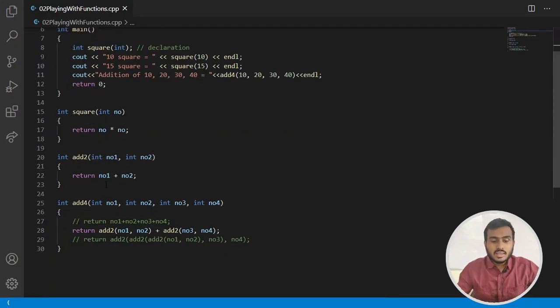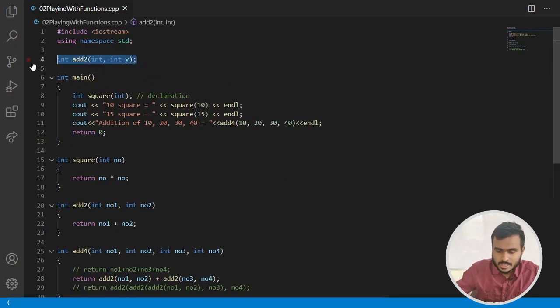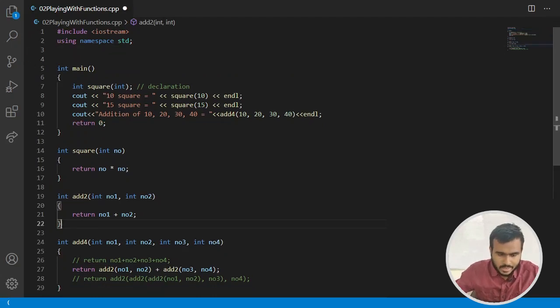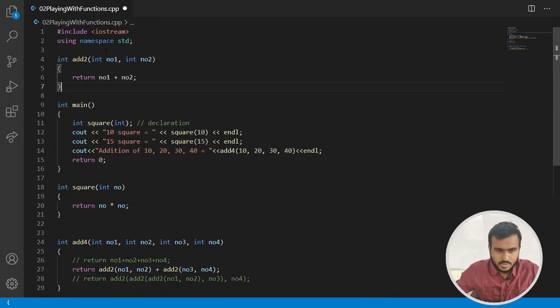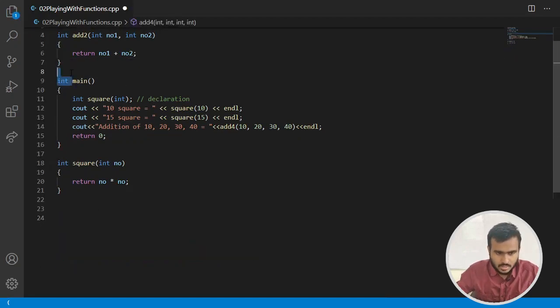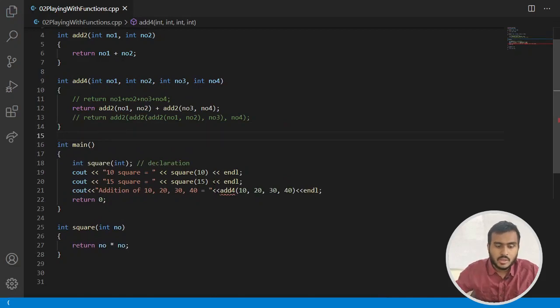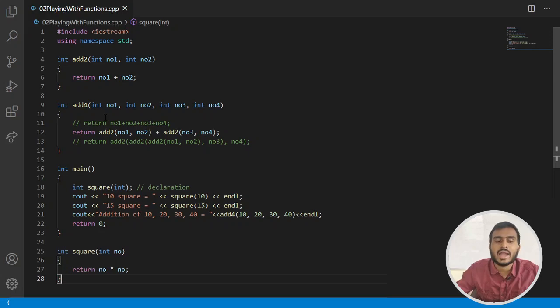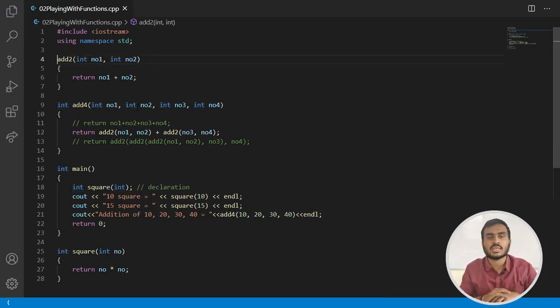All right, another important thing. Now let's forget about this declaration. Let me remove this and take this thing back over here, and take this thing on the top as well. Now you can see that we have two functions, add2 and add4. In the definition I am writing the return type of the function, that is int. What will happen if I remove this int? Will it be a valid syntax? So yes, it will be a valid syntax.